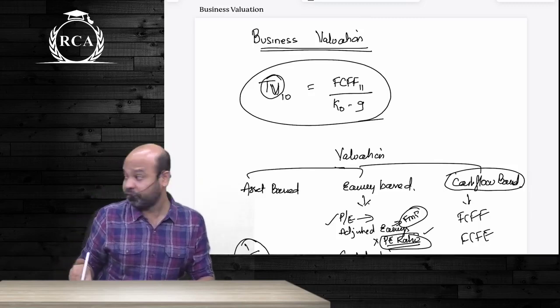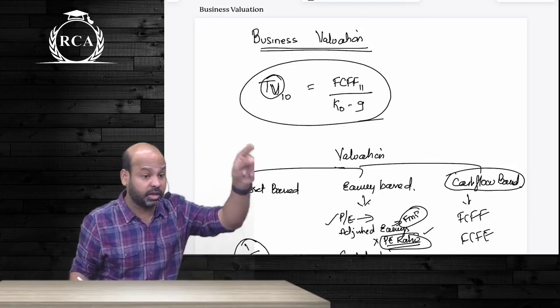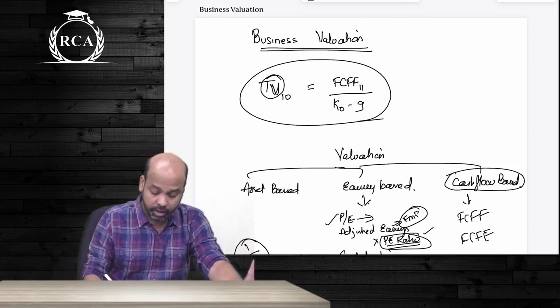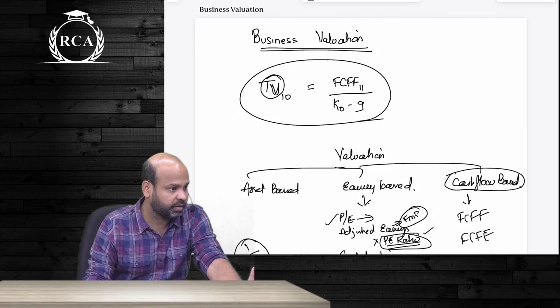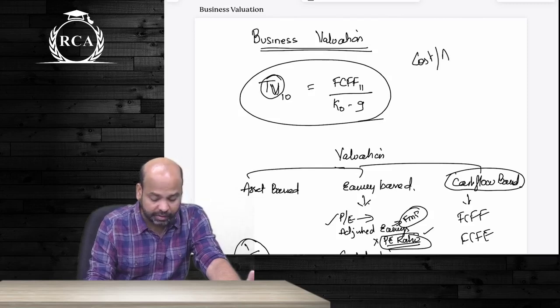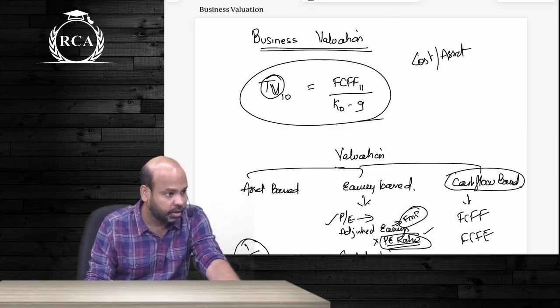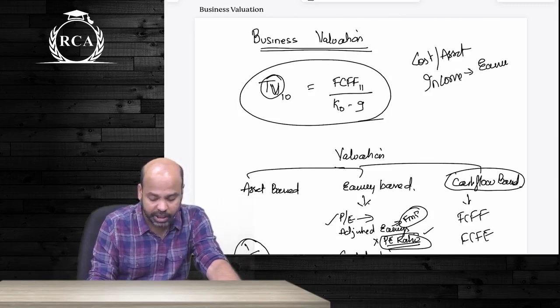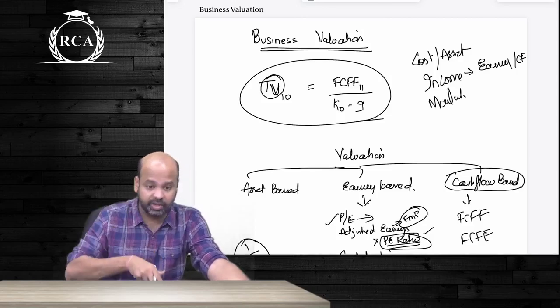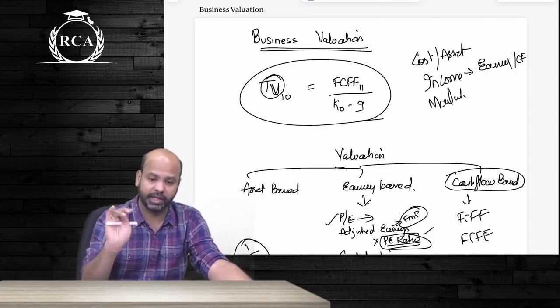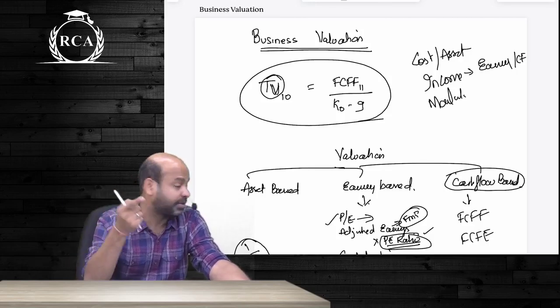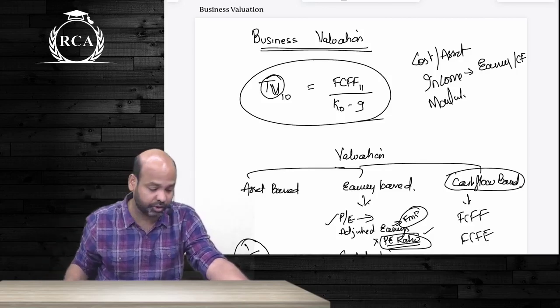How does this differ from the valuation methods given under valuation reports? Under valuation reports, three things. Cost is nothing but asset based. Next, income. Income covers both earnings as well as cash flows. Third one, market price. In our traditional methods of valuation, we do not have market price. We have earnings, we have cash flows, and then we have asset based valuation method.